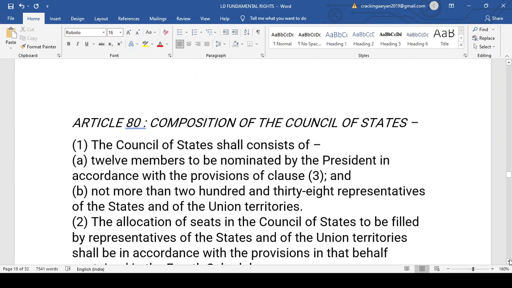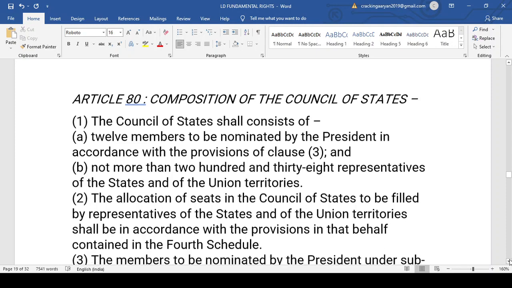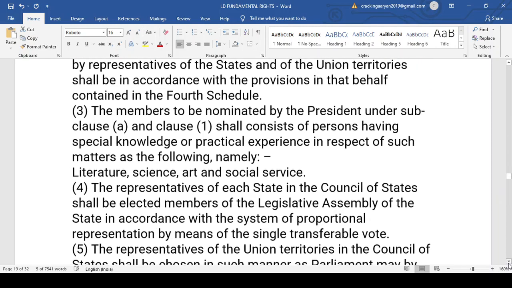Article 80 is the composition of the Council of State. We have discussed the Rajya Sabha just before this. Now we are discussing it in the article format: the Council of State, that is the Rajya Sabha, consists of 12 members to be nominated by the President in accordance with the provision of clause 3, and not more than 238 representatives of the states and union territories. So 12 members will be nominated by the President, like Ranjan Gogoi's nomination to the Rajya Sabha, and 238 members will be from the states and the union territories. These are the two important points under Article 80 that you have to know.